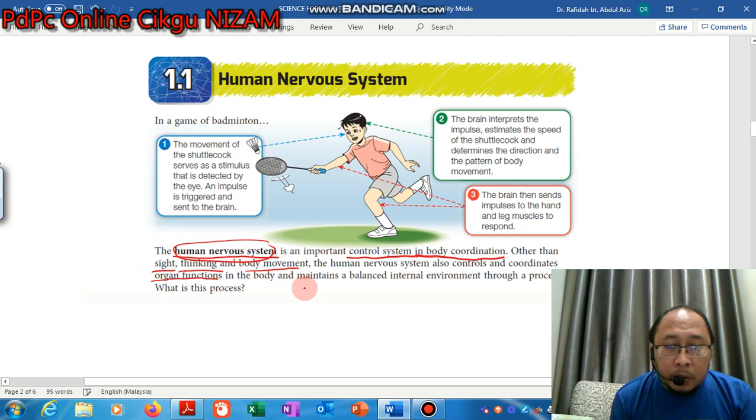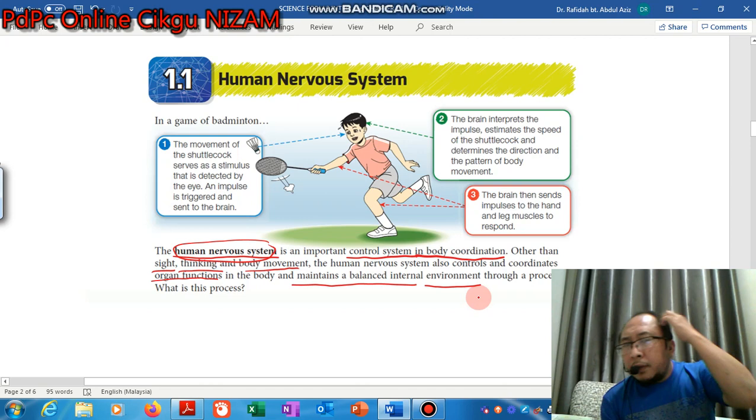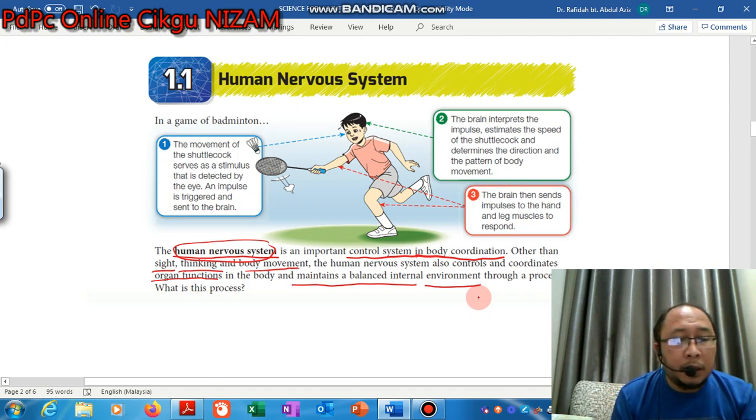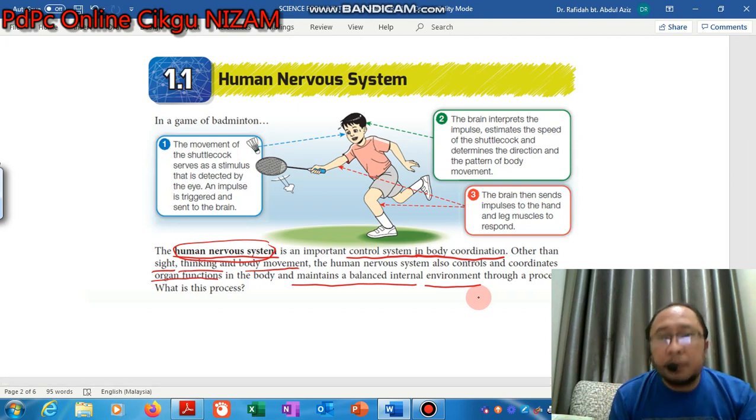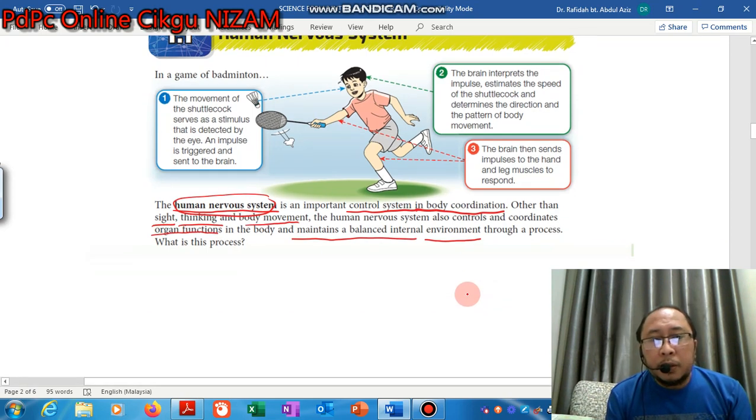And it will also maintain a balanced internal environment through this process. So the human nervous system is very important in living organisms, especially in the human body itself.